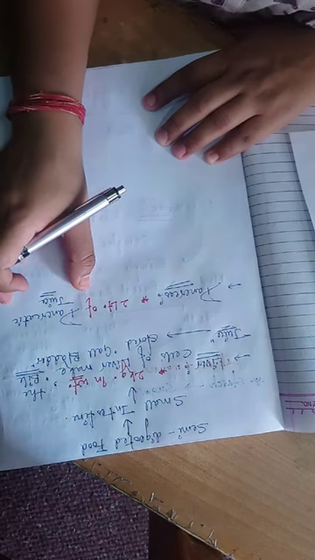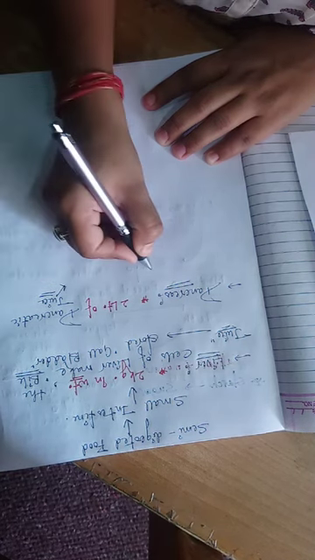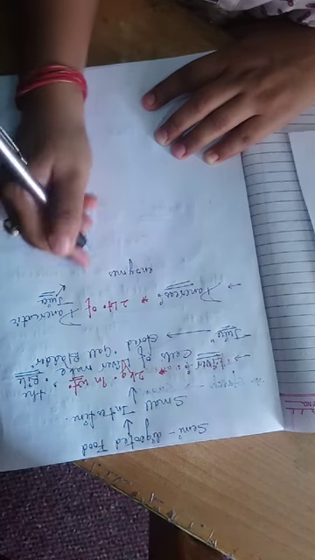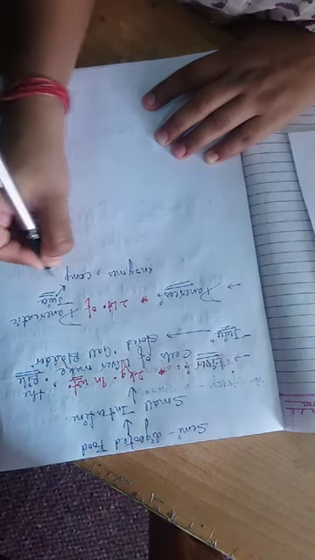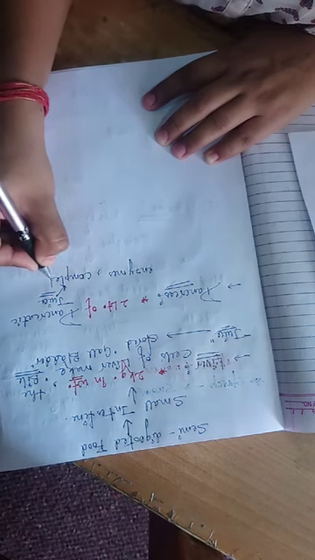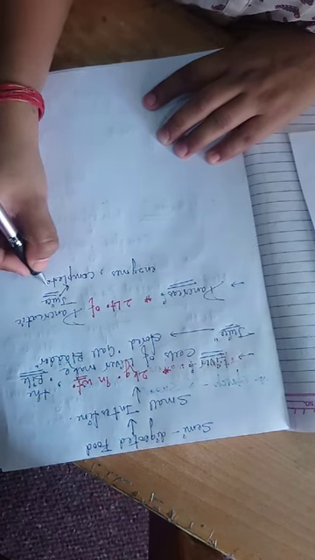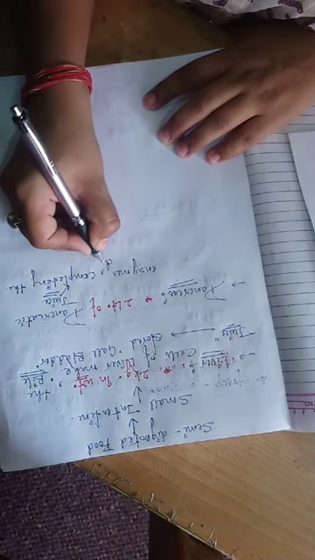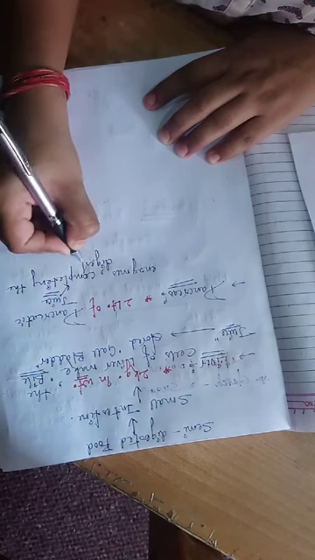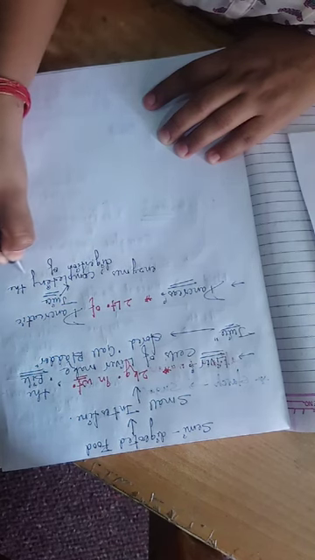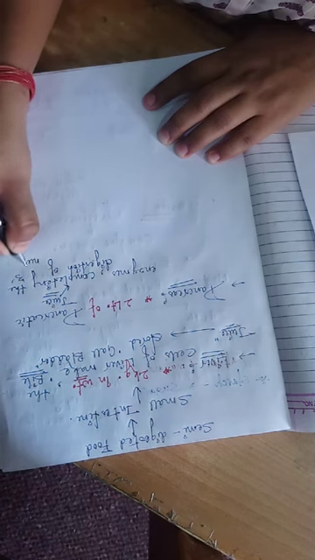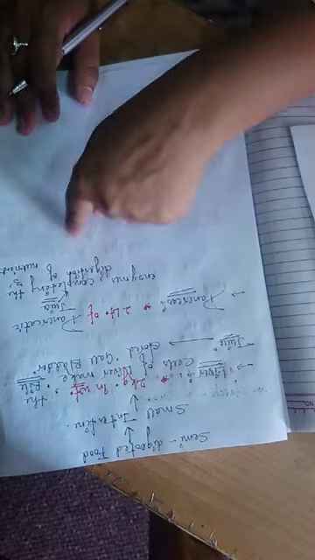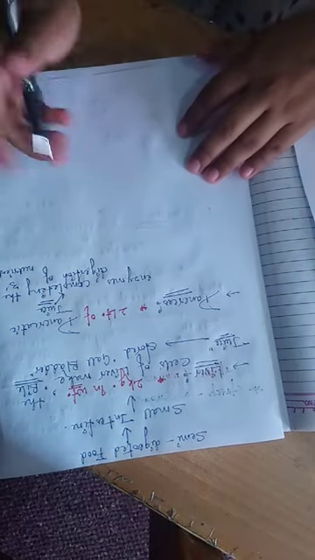The enzymes which are present in the pancreatic juice are responsible for the complete digestion of 3 nutrients, that is carbohydrate, fats and proteins. So now back to our small intestine.